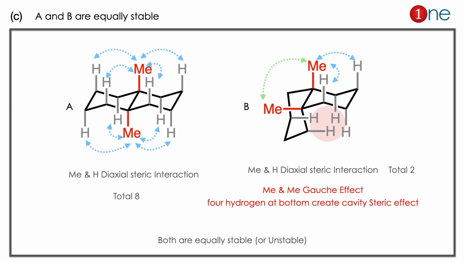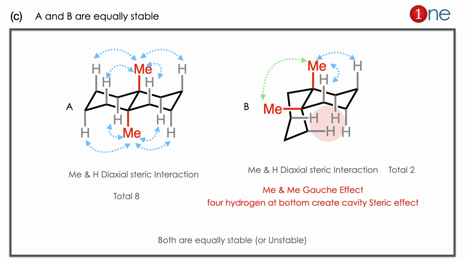If you look at the bottom, it will also have a cavity steric effect. So there are many steric possibilities and interactions. A has 8 diaxial interactions, B has 3 different interactions: diaxial interaction, gauche interaction and cavity effect. So you can say both are equally stable or both are equally unstable. So the answer is clearly C. A and B are equally stable.